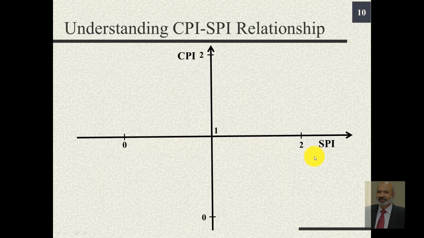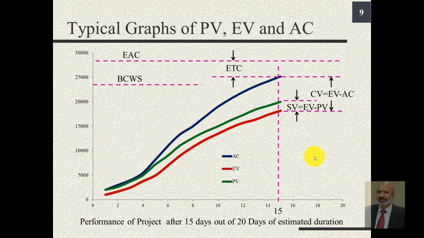If we plot CPI versus SPI, why do we need to plot these? It is because in certain cases it may be possible that you may have positive CV and negative SV, or positive SV and negative CV. We have learned so far that positive values of CV and SV are good, negative values of CV and SV are not desirable.